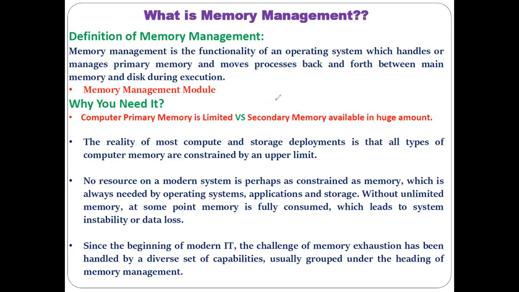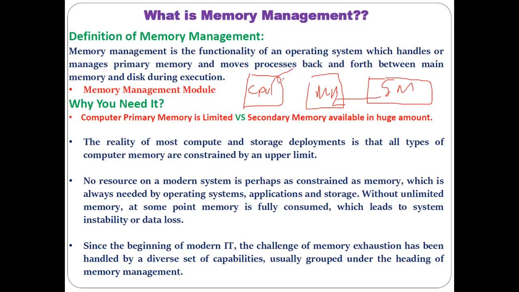Okay, let me tell you once again. Suppose this is your CPU, this is your main memory, this is your secondary memory. Now some process will be transferred from secondary memory to the main memory whenever the CPU wants to execute it. When the CPU finishes execution, that data or information is again stored into the secondary memory.